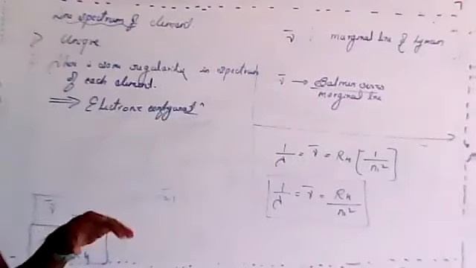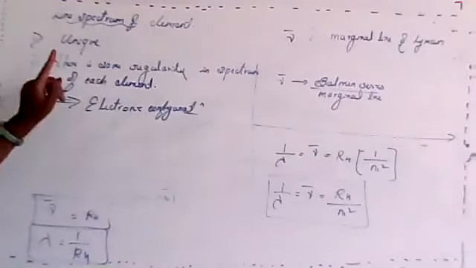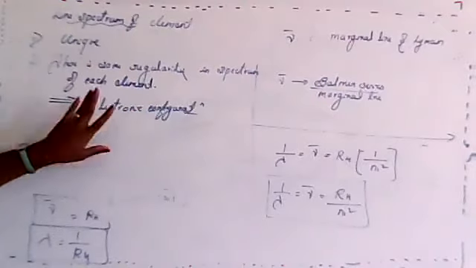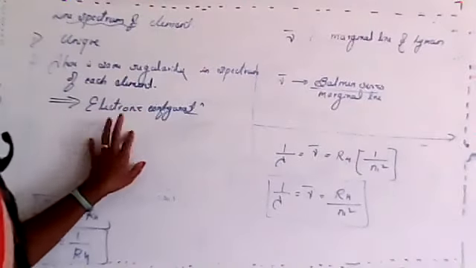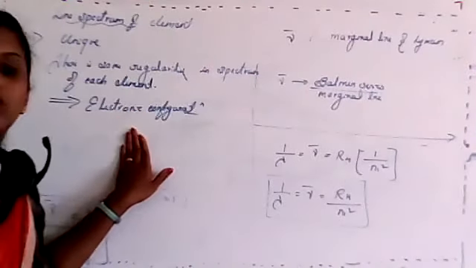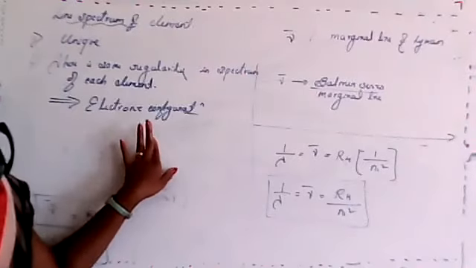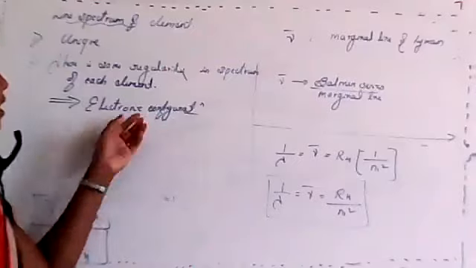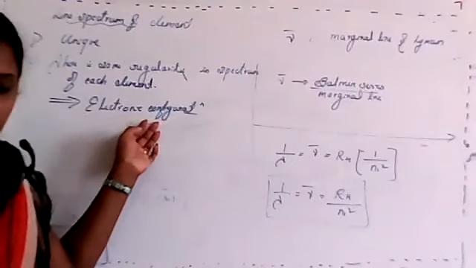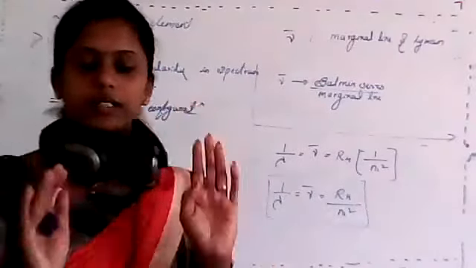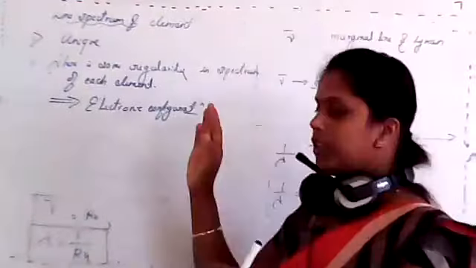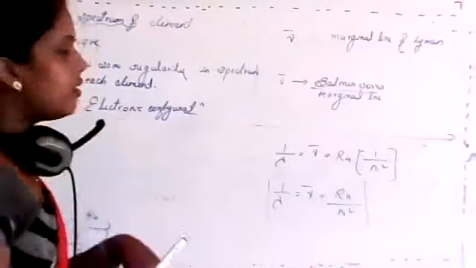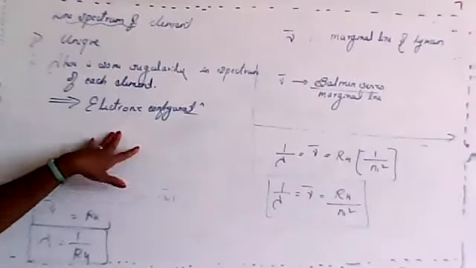So line spectrum of an element is unique. If you consider line spectrum of different elements, it is unique, but there is some regularity in the spectrum of each element due to the presence of electronic configuration. We know the electronic configuration of elements, isn't it? So there is some similarity due to this electronic configuration. Is this clear, student? And for this, we'll get into Bohr's atomic theory.